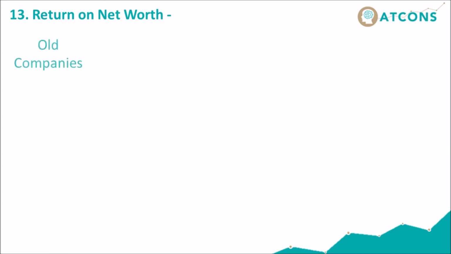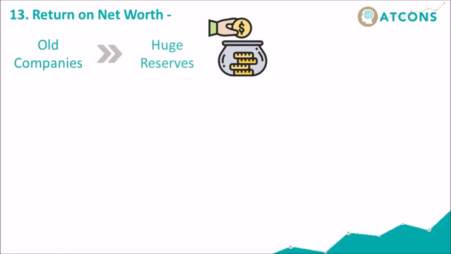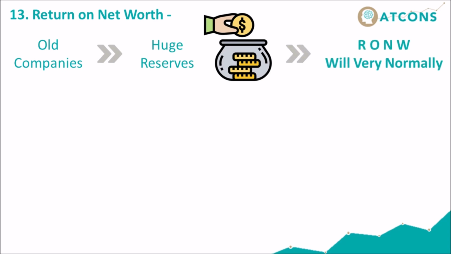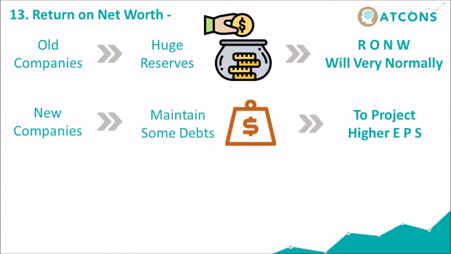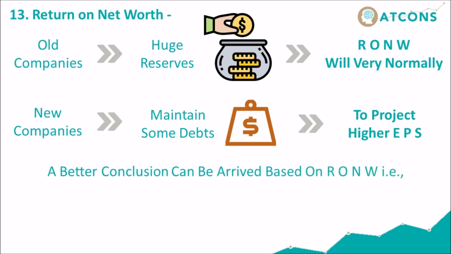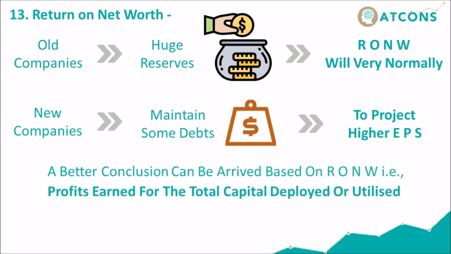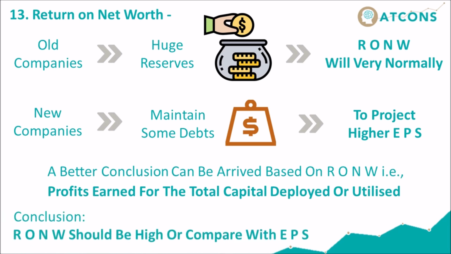In old companies with huge reserves, RONW will vary normally. But some new companies also maintain some debts to project higher EPS. So a better conclusion can be arrived at based on RONW, that is, profits earned for the total capital deployed or utilized. Conclusion: RONW should be high compared with EPS.